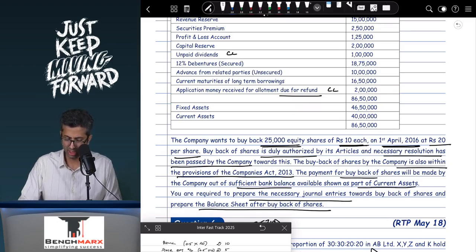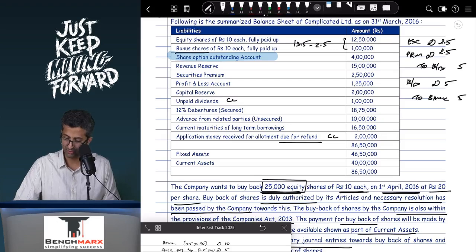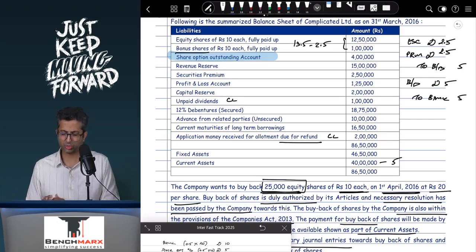It's quite easy actually. 25,000 equity shares into rupees 10 each. So over here there's no redemption of preference shares. So there's equity share capital account debit. This is 25,000 into 10. This is 2.5 lakhs. Premium on buyback account debit at rupees 20 per share. This will also be 2.5. And to share buyback. This is 5. Then share buyback account debit 5 to let us say bank. You will have 5. So your equity share capital, which was earlier 13.5, is falling by 2.5. Bank, which is in current assets, will actually fall by 5. Share buyback account is a temporary account which will close.